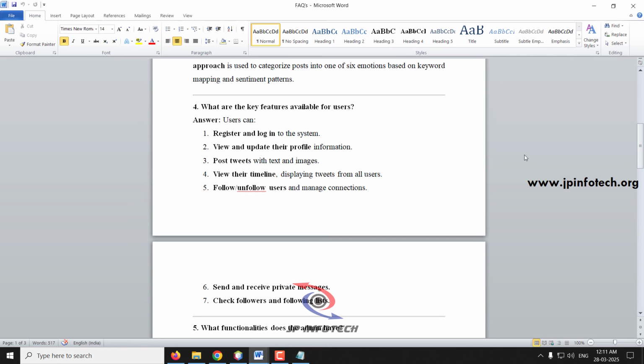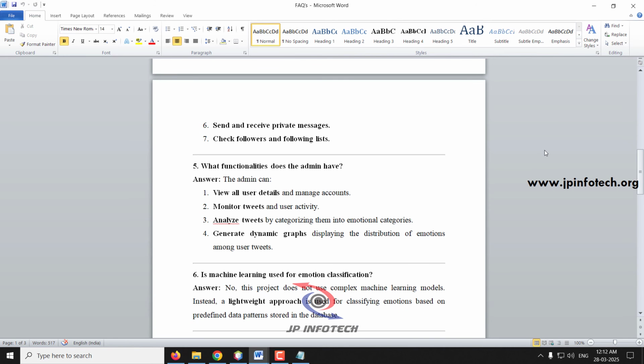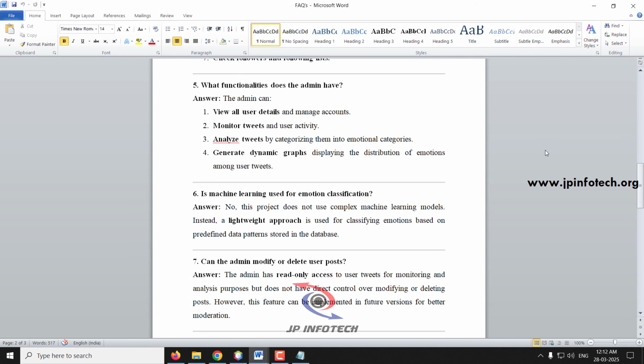Next question, what are the key features available for the user? The user can register and log in to the system. They can view their profile, post tweets, view the timeline, follow users, and send private messages. And what functionalities does the admin have? The admin can view all the user details, see all the tweets, analyze the tweets based on the emotions, and see the dynamic graph that is generated.